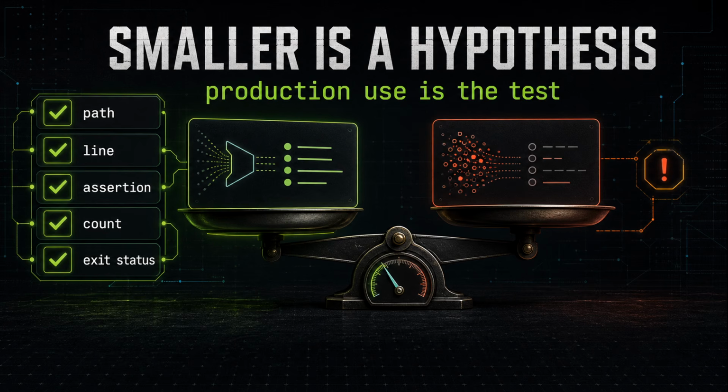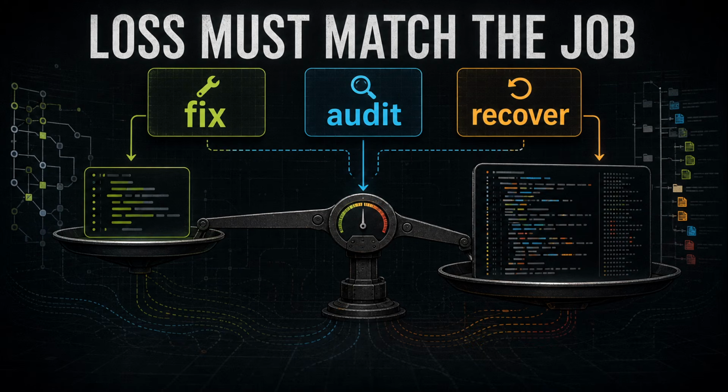RTK is lossy by design, and that is not automatically bad. Every useful abstraction is lossy. A test summary is lossy, a stack trace is lossy, a Git status is lossy compared with the whole working tree. Right. The question is whether the loss matches the job. Exactly. For example, if the job is fix this failing test, hiding passing test noise is healthy. If the job is audit every emitted warning, hiding warnings may be wrong. Smaller output is a hypothesis. Production use is the test.